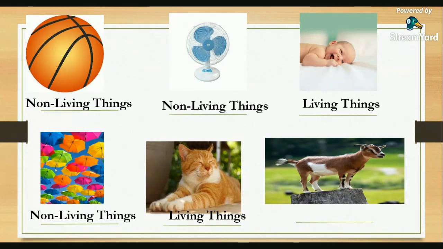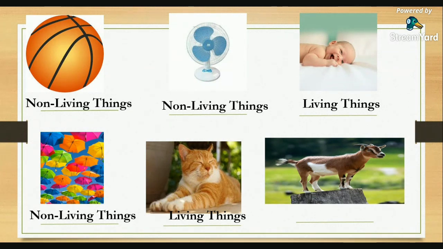How about does it reproduce? Okay, very good. Yes, the goat reproduces. How about does it move by itself? Okay, very good. A goat moves by itself. Also, does a goat breathe? Yes, goats are also breathing if they are alive.